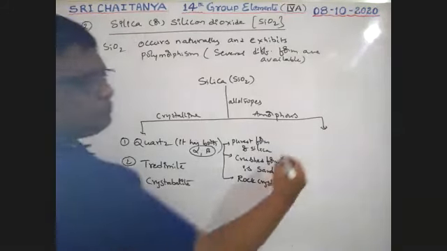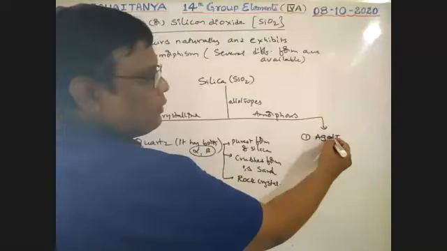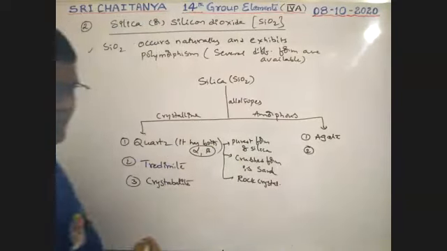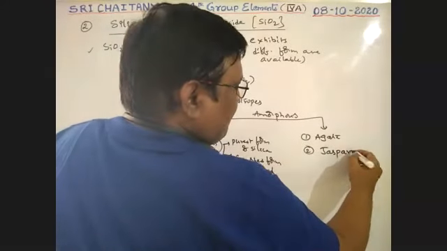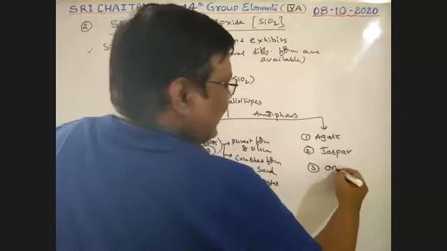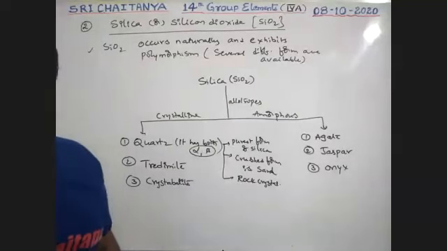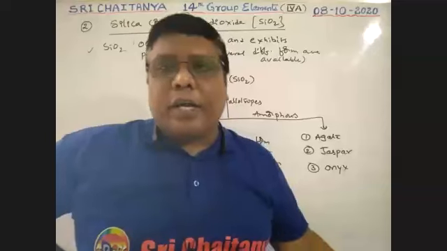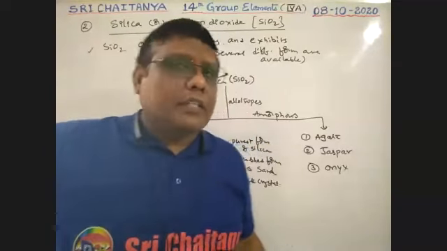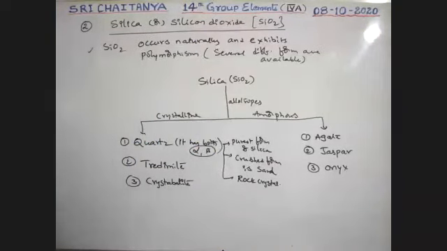One is agate. Next, jasper. Next, onyx. Agate, jasper, onyx, those are the three amorphous forms of silica, boys. Very, very important, please try to mind it. So the three crystalline forms and three amorphous forms.